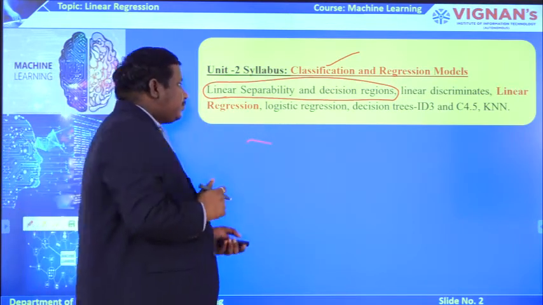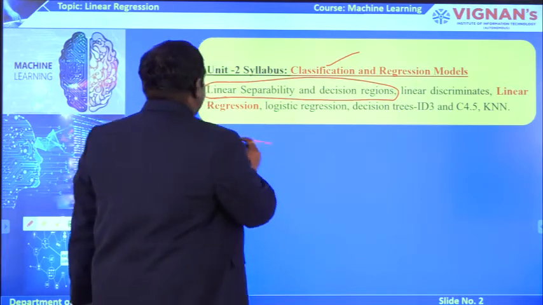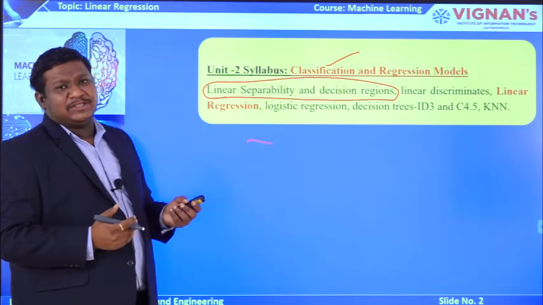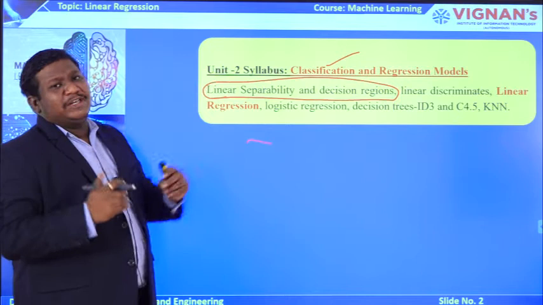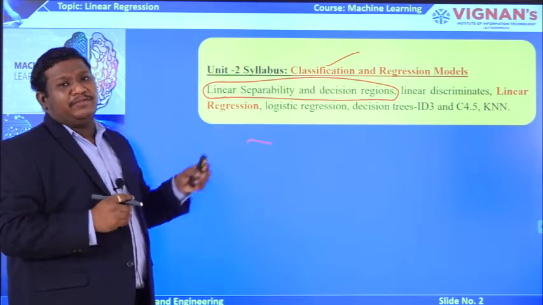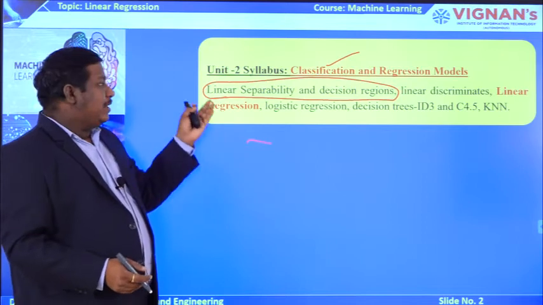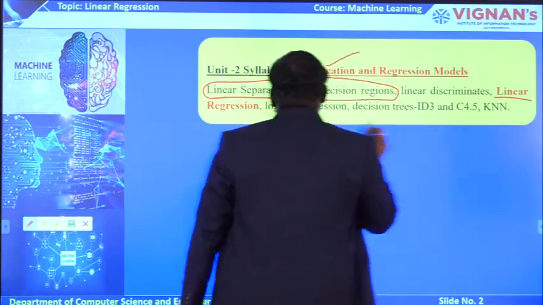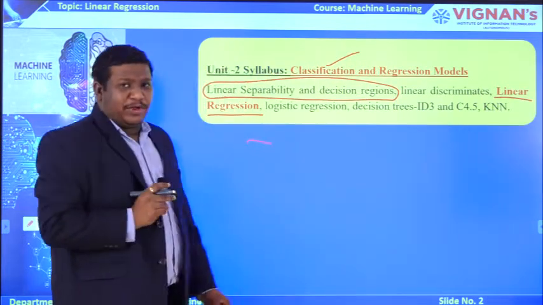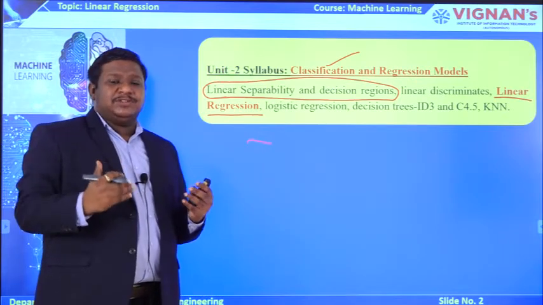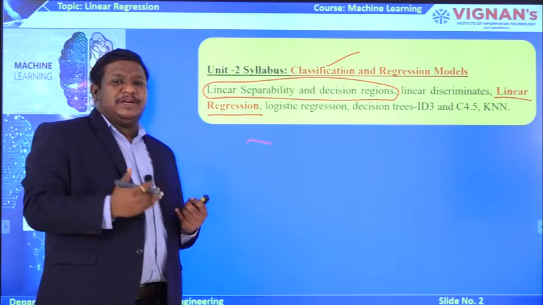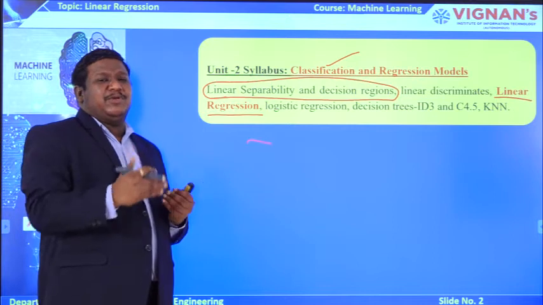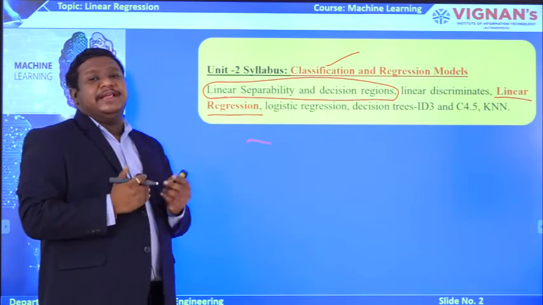So today in our lecture we are going to see one of the important types of regression. We have many types of regression models available in the literature. Among those, these are some of the important and famously used regression models in this syllabus. The first one is linear regression. The name itself says that the regression model you are going to use is in a linear fashion. I told you in the previous lecture about linear separability, that is, you separate the data sets in a linear fashion. Similarly here, the regression model you are going to deal with is a linear regression model.